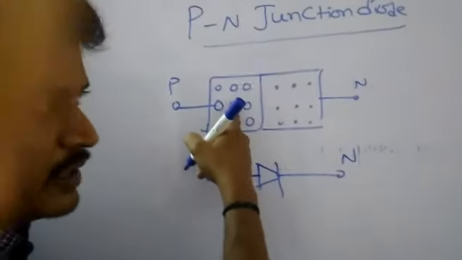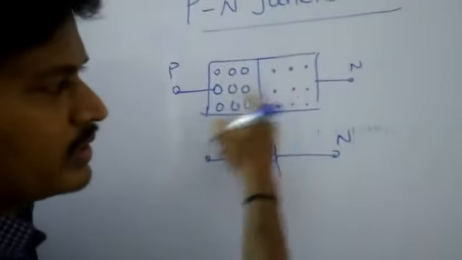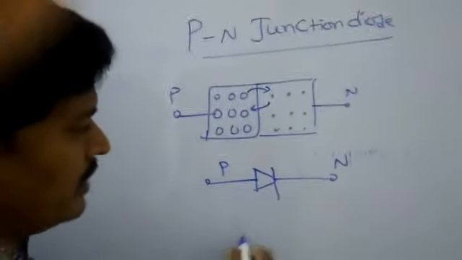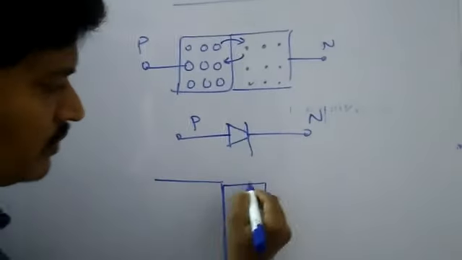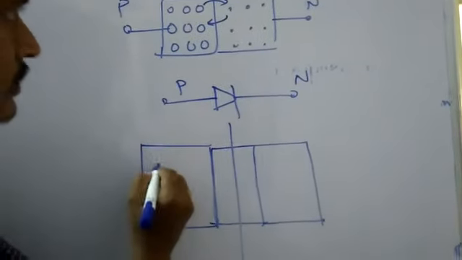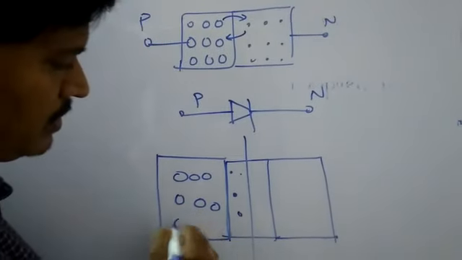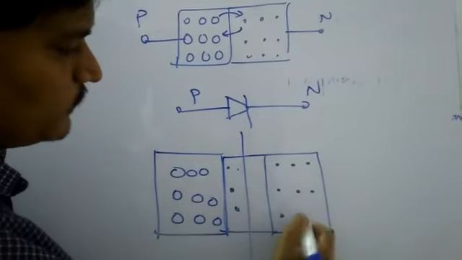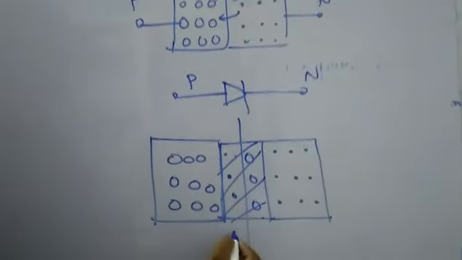Majority carriers in p-type are holes, minority are electrons. Due to combining of holes and electrons, holes diffuse into the n region and electrons diffuse into the p region. So a neutral region forms across the p-n junction diode.